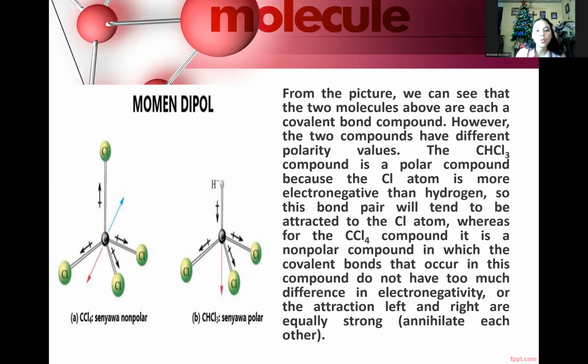The CHCl3 compound is a polar compound because the Cl atom is more electronegative than hydrogen, so this bond pair will tend to be attracted to the Cl atom, whereas the CCl4 compound is a non-polar compound in which the covalent bonds that occur do not have too much difference in electronegativity, or the attraction left and right are equally strong.